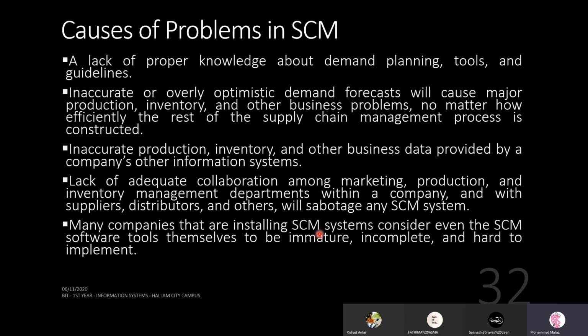Many companies that are installing SCM systems consider even the SCM software tools themselves to be immature, incomplete, and hard to implement. Right? So this is again a challenge, a political decision in the company. When you have an SCM system introduced, if people think these tools are not appropriate, or if you are introducing an SCM tool that was suitable 10 years ago and you are trying to implement that in your company now, the market is different.